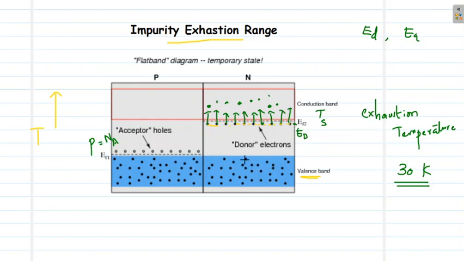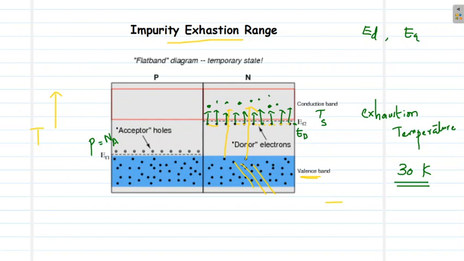These electrons cannot get into the conduction band because they require very high energy to be excited. Compared to the electrons in the donor level, which are very close to the conduction band, electrons in the valence band have very low energy and require very high energy to move into the conduction band.